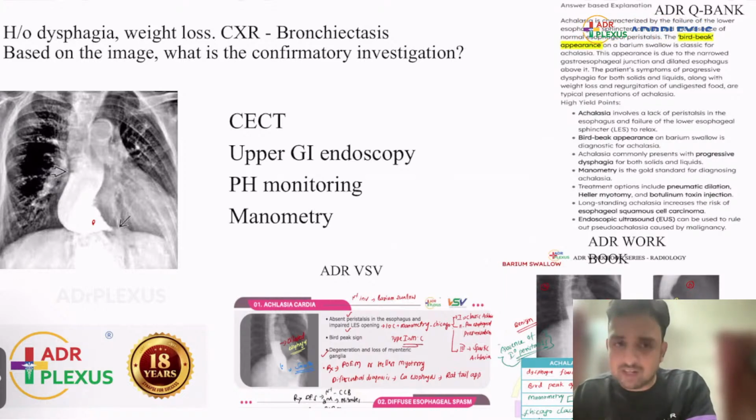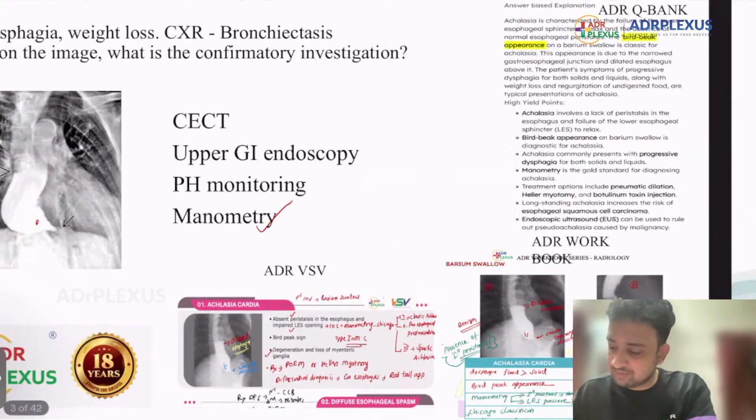If the image was of achalasia, then the answer will be manometry. If the image was that of a carcinoma esophagus, then it will be upper GI endoscopy and biopsy. So it will totally depend upon the image that is given. But if there is a history of bronchiectasis or any other connective tissue disorder, then it is more towards achalasia. So that is the concept. If it is achalasia, we have to see whether primary peristalsis is present or not, so you have to go for manometry. If any one of you has any doubts, please let me know in the chat box.